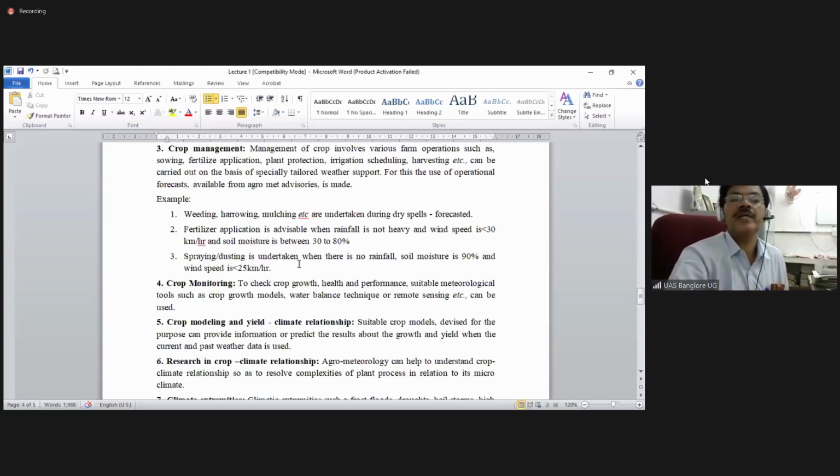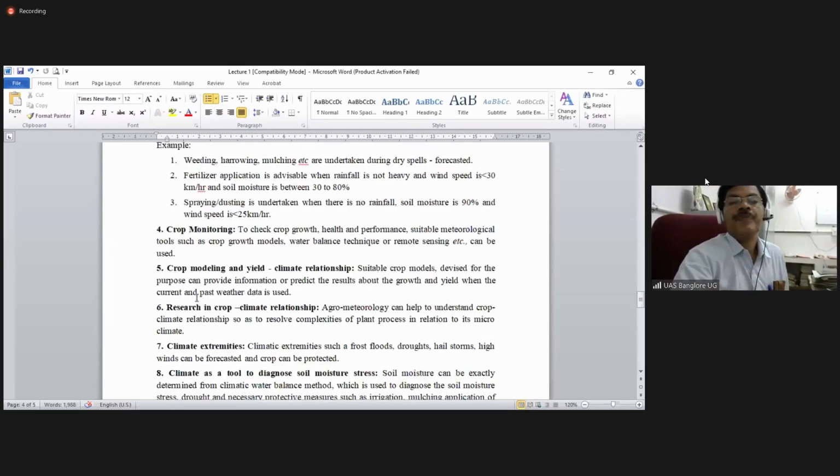Similarly, the spraying or dusting is undertaken when there is no rainfall. So as I told, whenever we want to take up the spraying of pesticide or fungicides, there should not be any rains. If at all any rains, whatever spray solution is falling on the plant will be washed out. It is not good. But when we go for spraying of herbicide, there should be adequate soil moisture, but there should not be any rainfall.